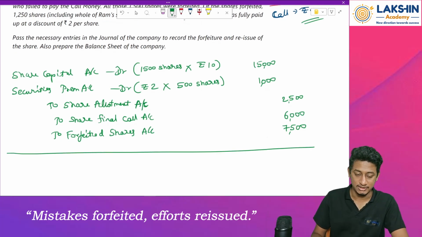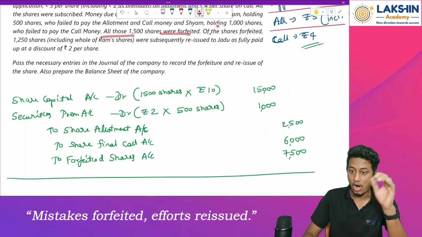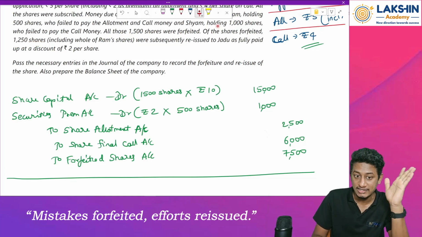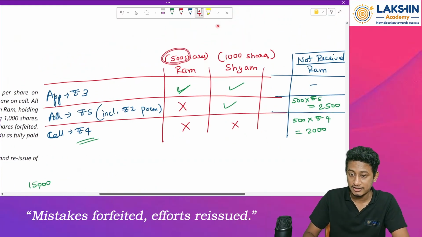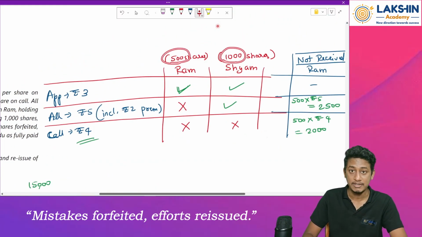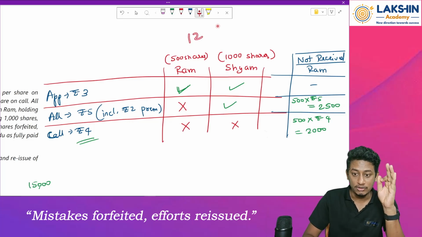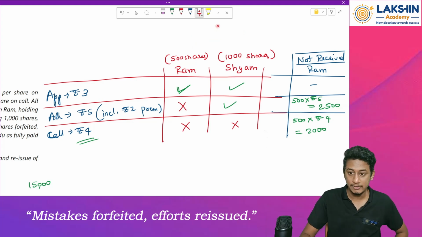Now we will reissue the shares. So whenever I am reissuing, what is the entry over here? All those 500 shares were forfeited. Of these forfeited shares, only how much is reissued? 1250 is reissued, including the whole of Ram's shares. From Ram we have forfeited 500 shares, from Sham we have forfeited 1000 shares. That means only 1250 has been reissued out of 1500. So in this 1250, 500 is from Ram and the remaining is from Sham. How much from Sham? 1250 minus 500 equals 750 from Sham, and 500 from Ram.